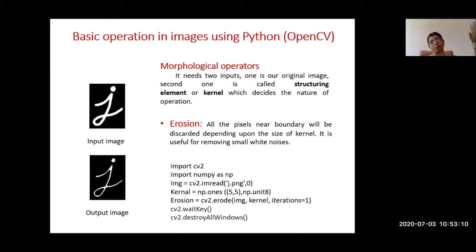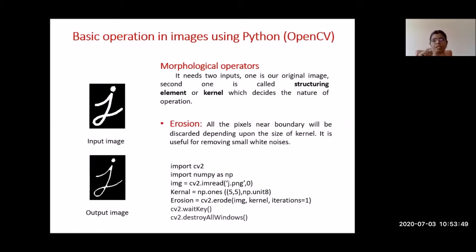So starting from the topmost left, a 5 cross 5 matrix is taken, and in that matrix first it will check for the erosion process. It will check if all the values present inside the kernel are the same or not. If the values inside the kernel are not all the same, see, for example, I have taken here one input image with the character J. So we are going to do the erosion operation. Erosion means it will reduce the boundary size of the image. So we are going to erase the boundary size of the image now.